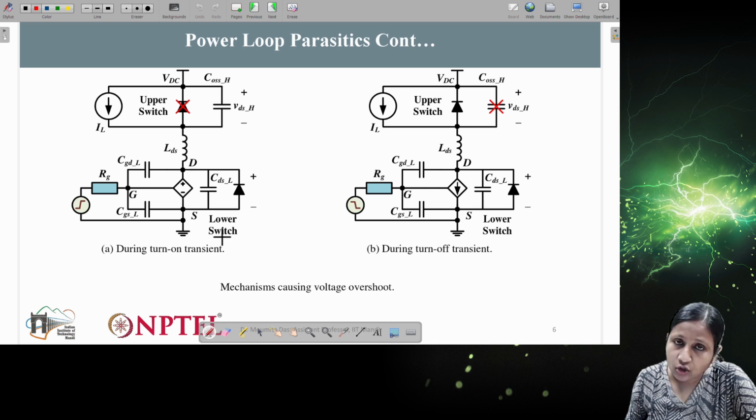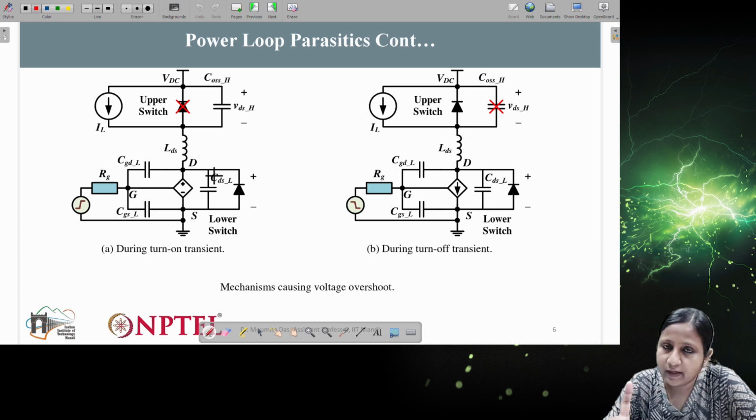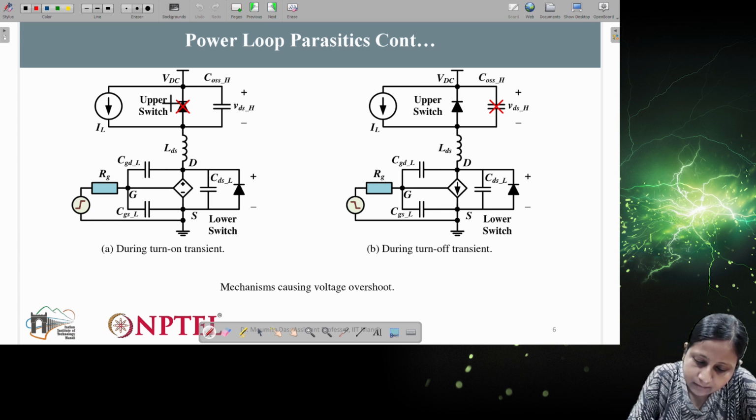During the turn on of the lower switch, what is happening? This lower switch is turning on, and due to that there will be a current coming from the Miller capacitance of the upper switch, and this current path will be through this. Okay.